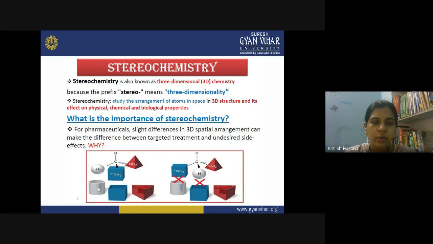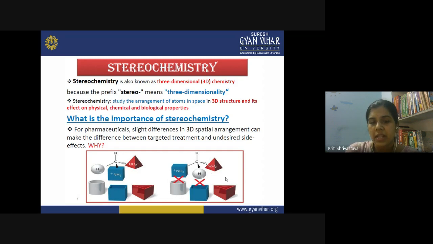The H will go into this, the ammonium will go into this container, and the carboxylic acid group will go into this container. But if the orientation is different, now the molecule cannot fit here. This can be a receptor site for a drug molecule, and merely the orientation of the groups decides the activity of the drug.